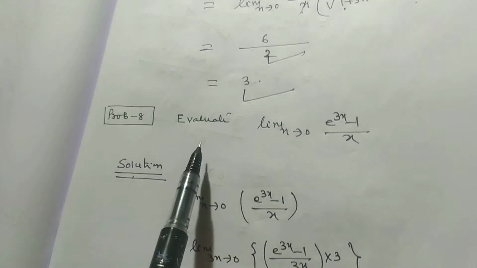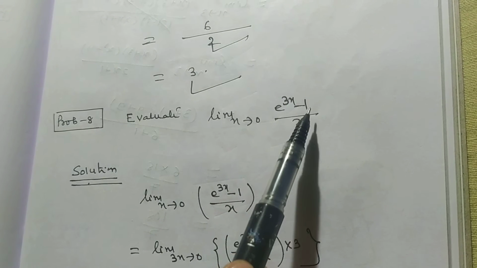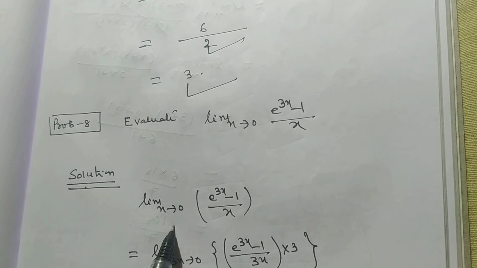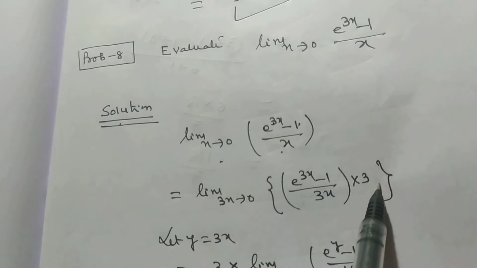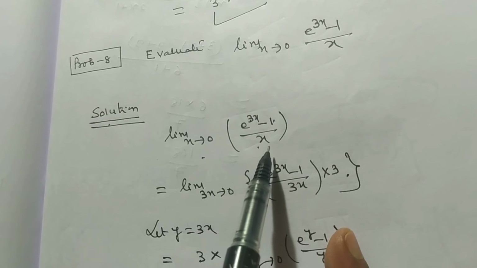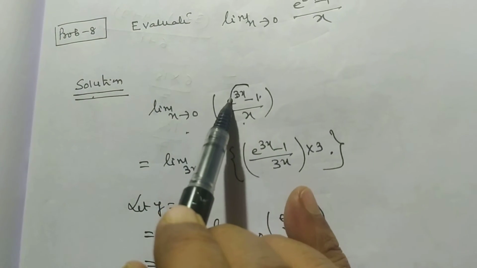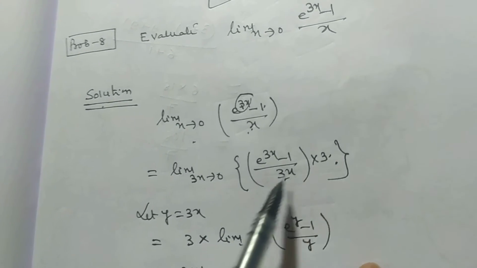So now problem number 8. Evaluate limit x tends to 0, (e to the power 3x minus 1) by x. We can rearrange it on the formula limit x tends to 0, (e to the power x minus 1) by x. Whatever the power is, the same is in the denominator. The power here is 3, so we multiply and divide by 3.